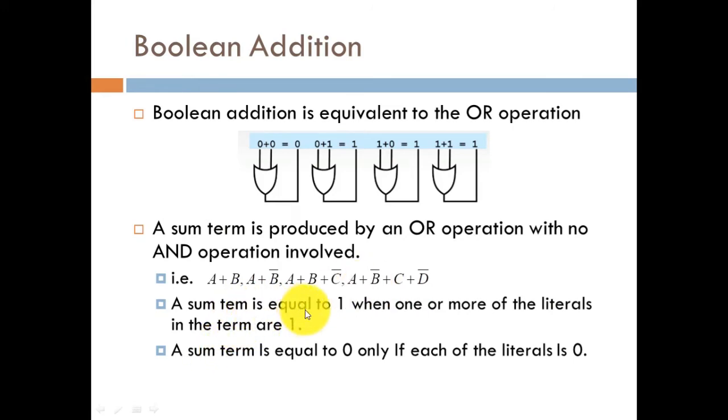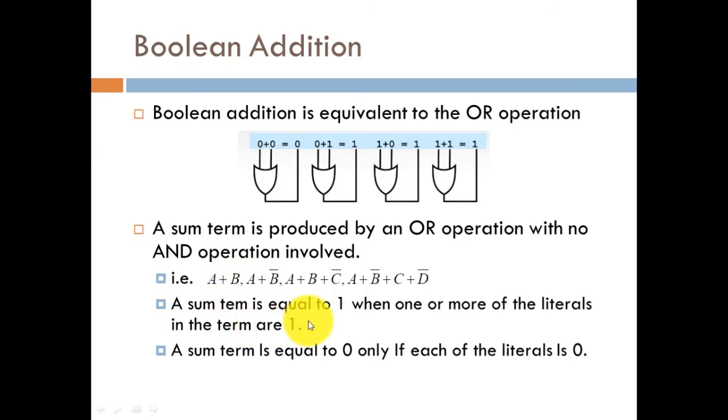A sum term is equal to 1 when one or more of the literals in the term are 1. Please keep in mind, here we are using the term literal. A literal could be either in its variable form or in its complemented form. So individual characters, we are calling them literals.